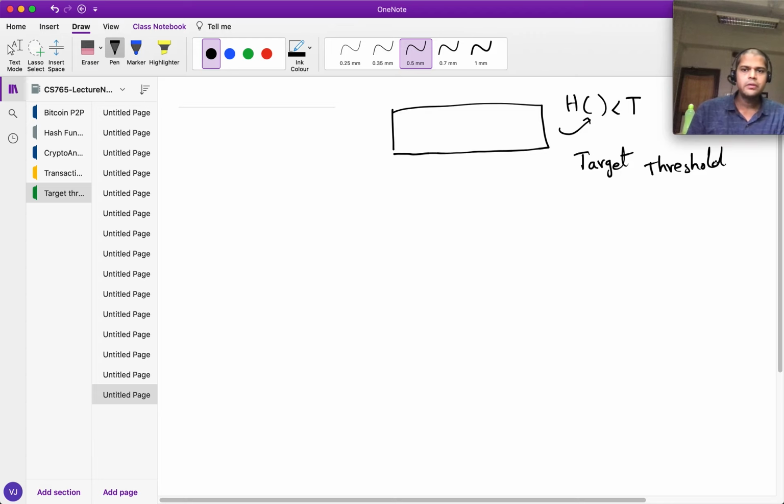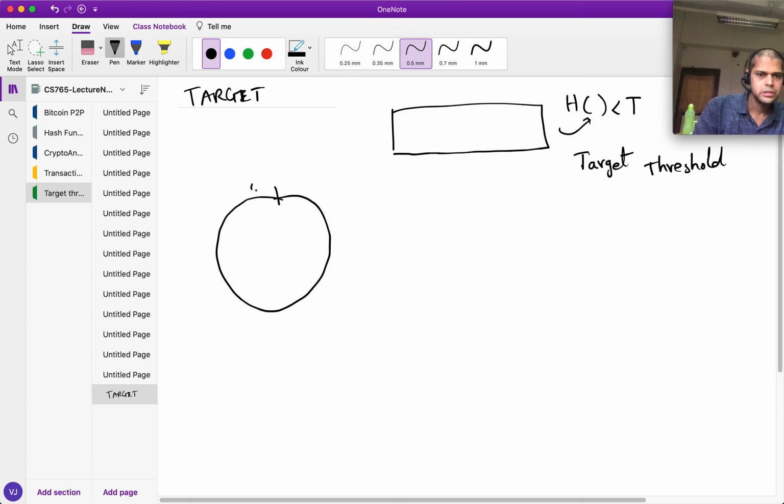So why can't it be set arbitrarily? Just think about it. Suppose this is your range, 0 to 2 to the power of 256 minus 1. Every time somebody tries a nonce, we would get some value here, and it's pretty much going to look like a random number just because the output of the hash function is unpredictable.